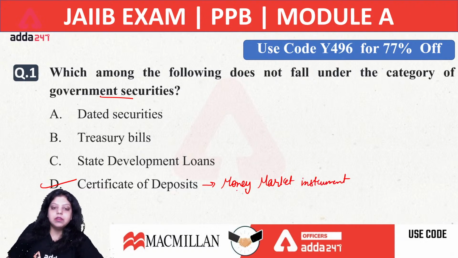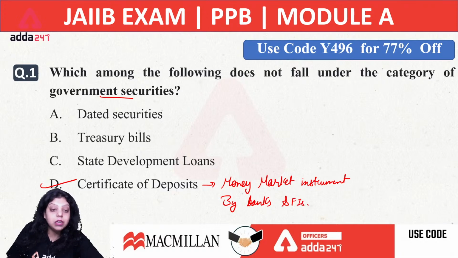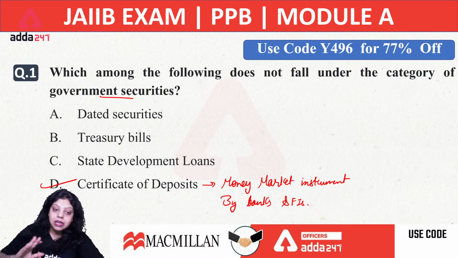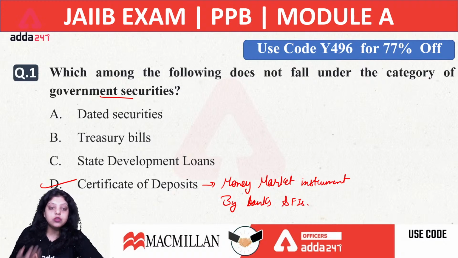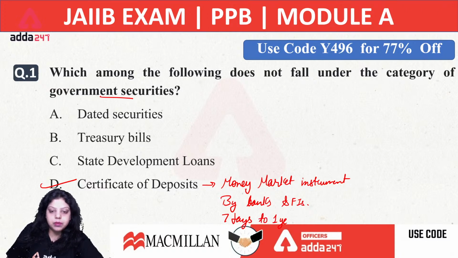Certificate of deposits are issued by banks and financial institutions. Banks and financial institutions issue certificates of deposit whenever they require money, whenever they want to raise money for a short period of time. It is a money market instrument. The duration of a certificate of deposit is from 7 days to 1 year. This is the maturity period.